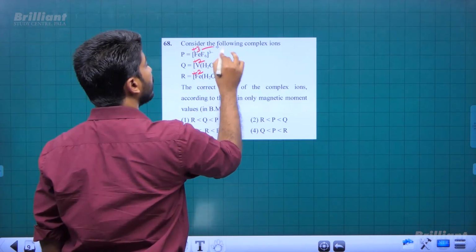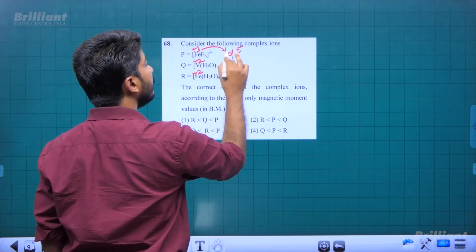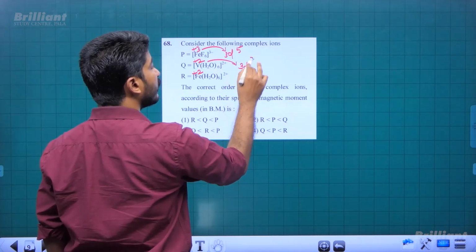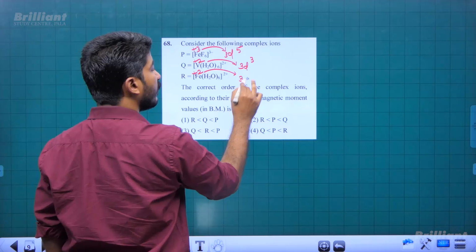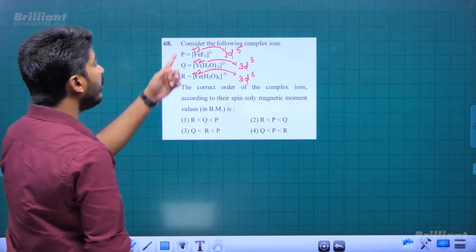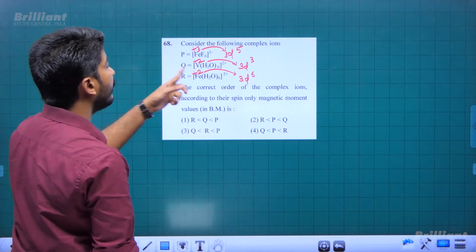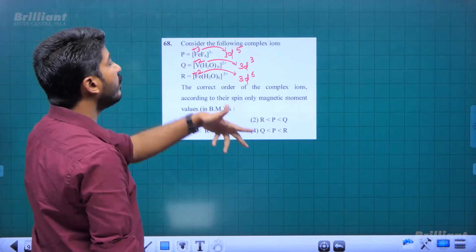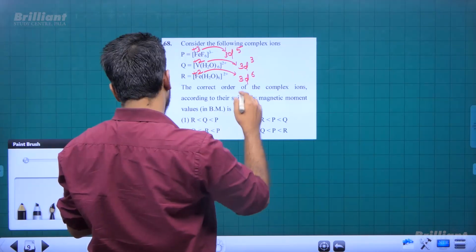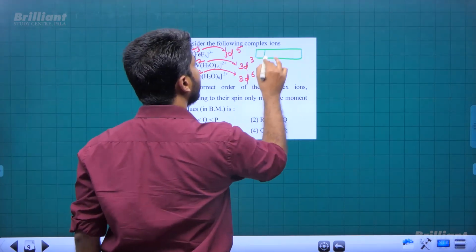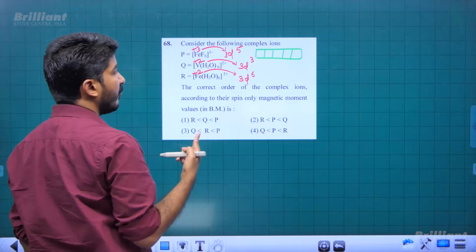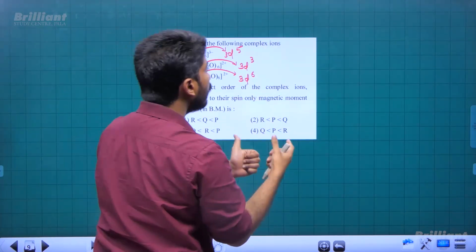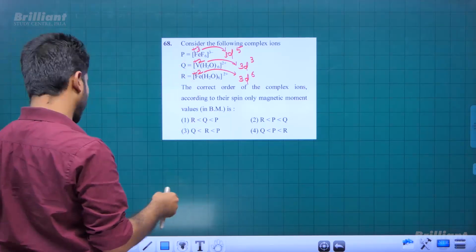So plus 3 we know is a d5 configuration. V plus 2, vanadium plus 2, means 3d3 configuration. And Fe plus 2 will be 3d6 configuration. And in all the cases the ligands are weak field ligands. Fluoride, H2O, these are weak field ligands. So no pairing occurs. So we can simply follow their ground state arrangement itself to predict spin-only magnetic moment, right? Or you can consider t2g eg separation also. Then also we need not do pairing there, right?